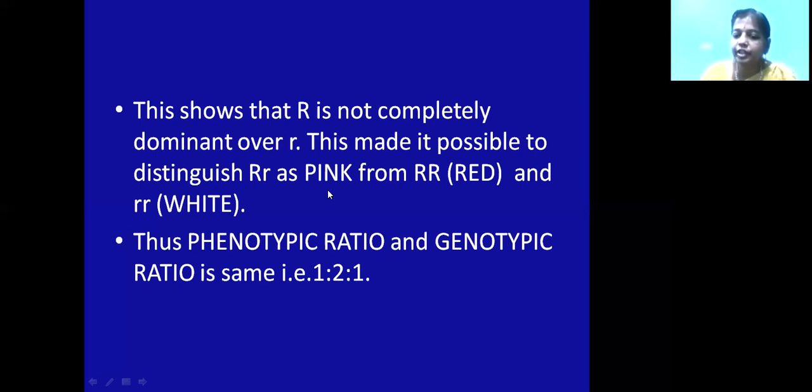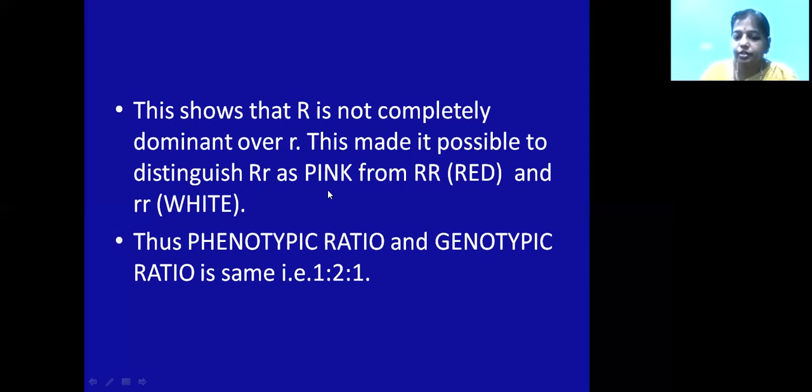The genotypic ratio is the same as in the law of dominance, but the phenotypic ratio is different from the law of dominance. That means you will get a heterozygote expressing both the parents' characters. So it is 1:2:1 in codominance.